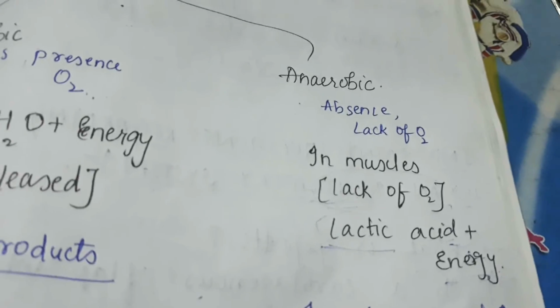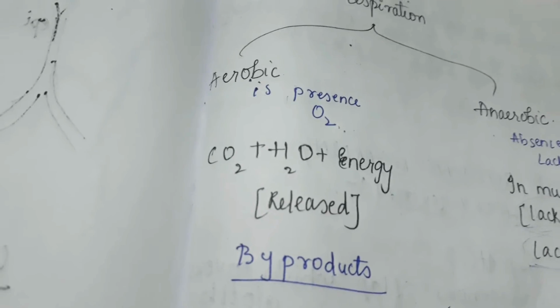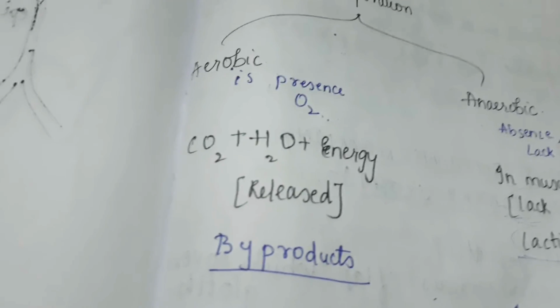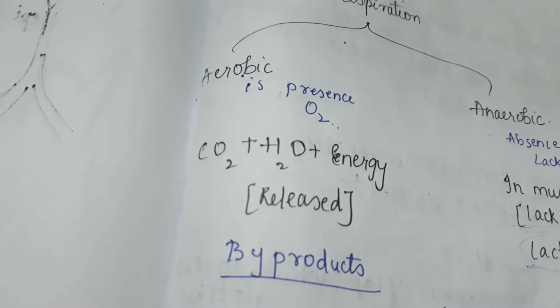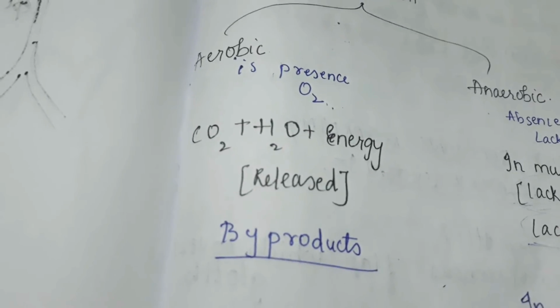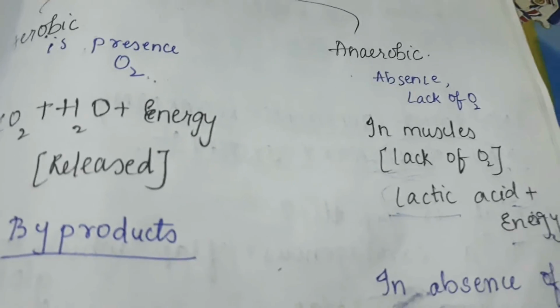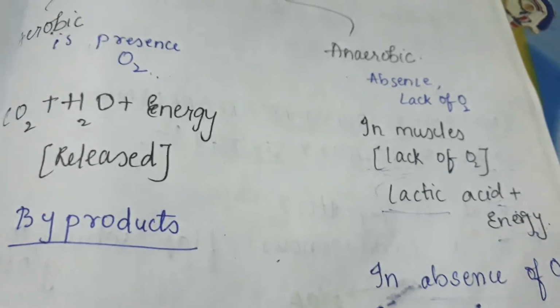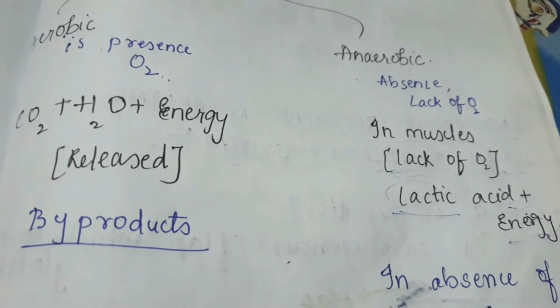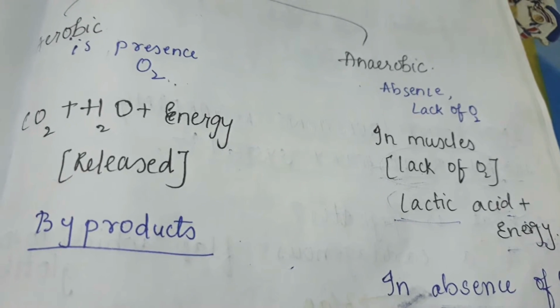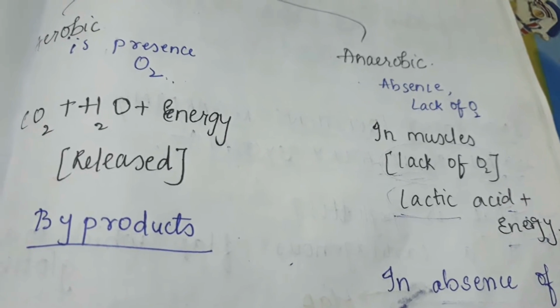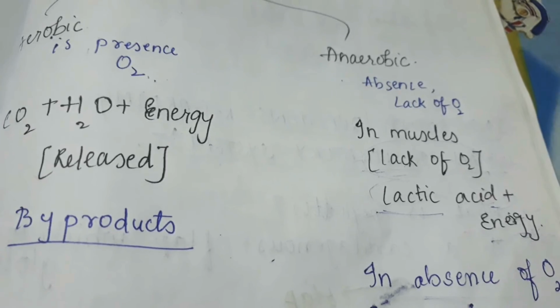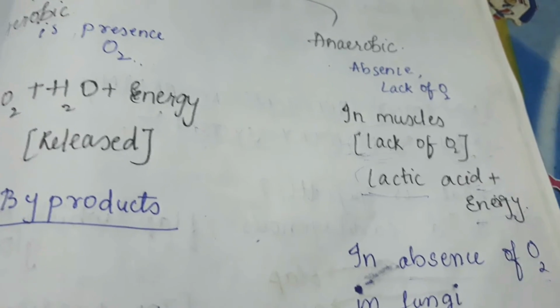They ask you in the exam what are the byproducts of aerobic respiration, what are the byproducts of anaerobic and everything. Now when you come to anaerobic respiration, see, aerobic mostly happens in human beings, birds, animals, in living beings. Whereas anaerobic, with the lack of oxygen, happens in humans too, like in muscles, when you do strenuous or hard exercises, like sit-ups, push-ups, or when you run for a longer time, your muscles start getting pain.